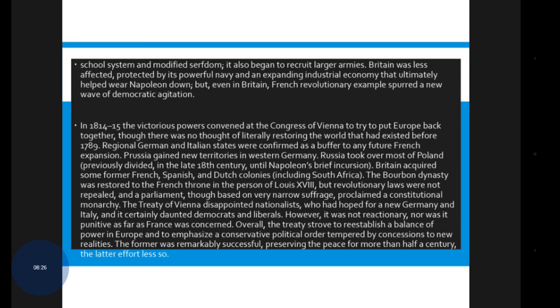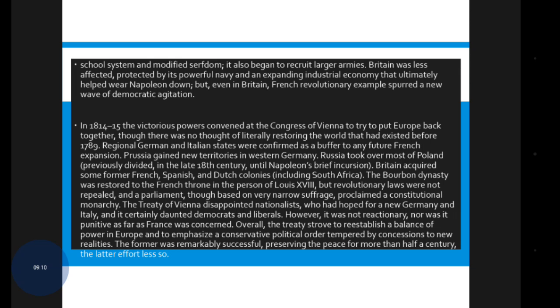Prussia gained new territories in western Germany. Russia took over most of Poland, previously divided in the late 18th century until Napoleon's brief incursion. Britain acquired some former French, Spanish and Dutch colonies, including South Africa. The Bourbon dynasty was restored to the French throne in the person of Louis XVIII, but revolutionary laws were not repealed, and a parliament, though based on very narrow suffrage, proclaimed a constitutional monarchy.